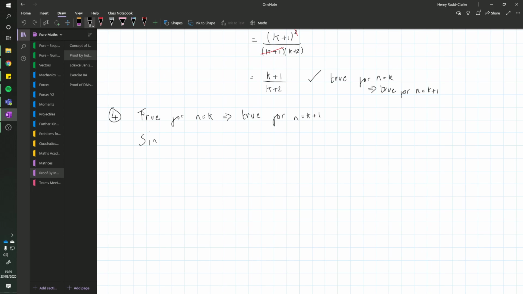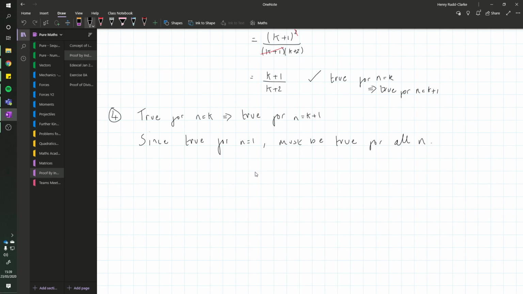And since it is true for n equals 1, it must be true for all n.